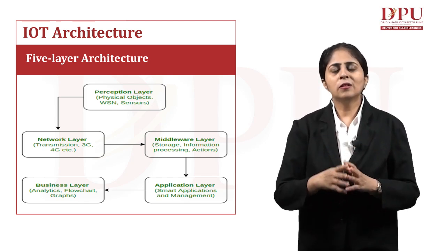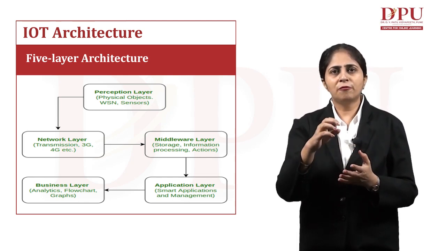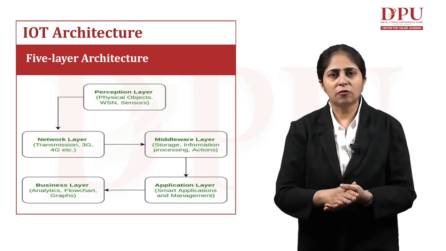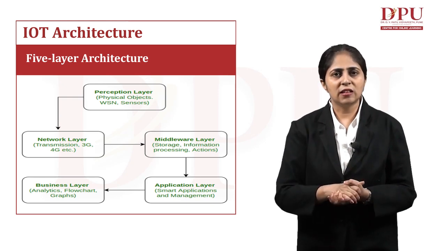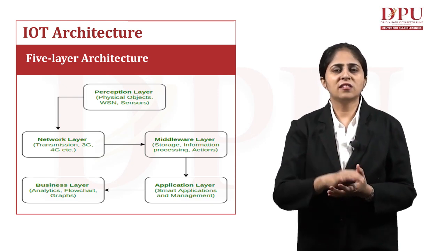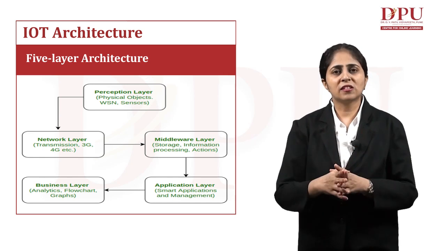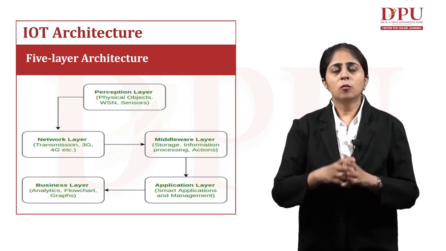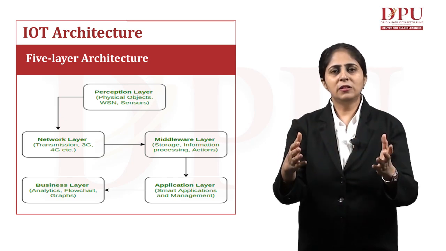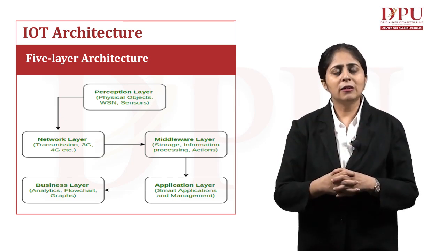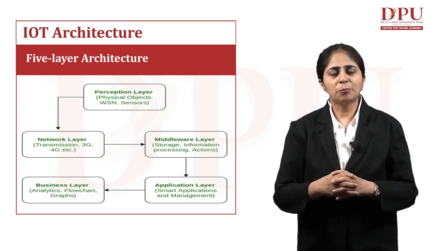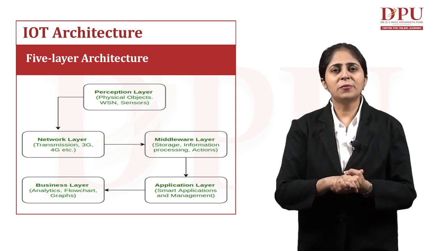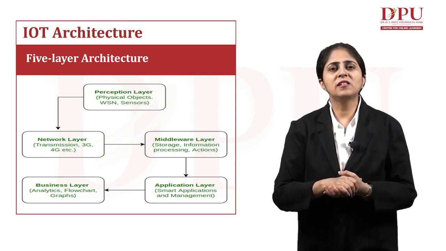The perception layer includes the physical objects and the wireless sensor network, which we call WSN in short. We have the sensors, where we have all these physical objects. Since these IoT-enabled devices are going to capture all this data, there are certain physical objects that are required to capture these activities.